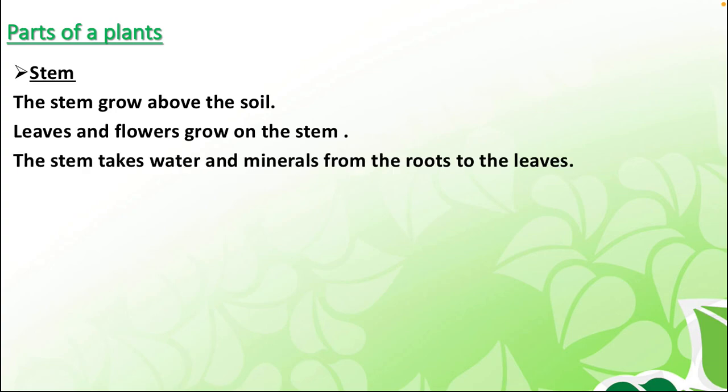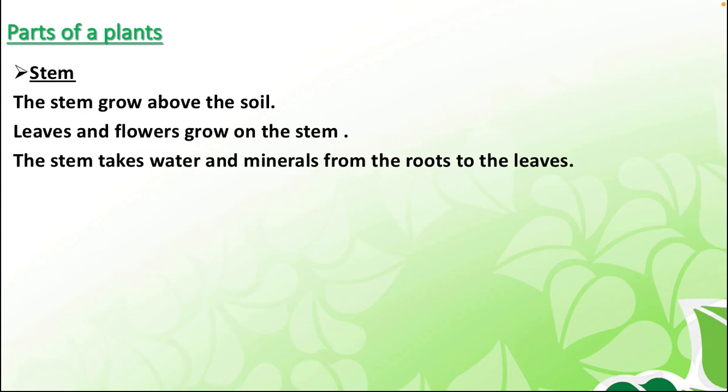Stem. The stem grows above the soil. Leaves and flowers grow on the stem. The stem takes water and minerals from the roots to the plant.